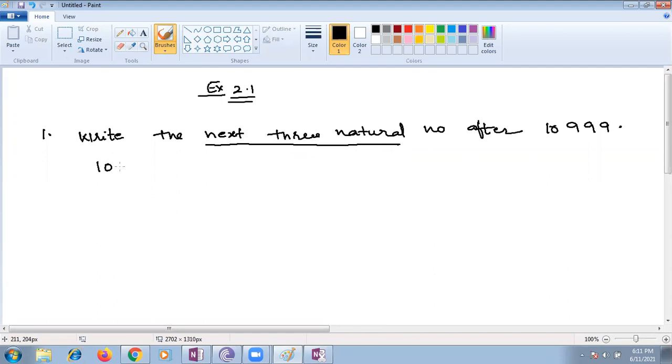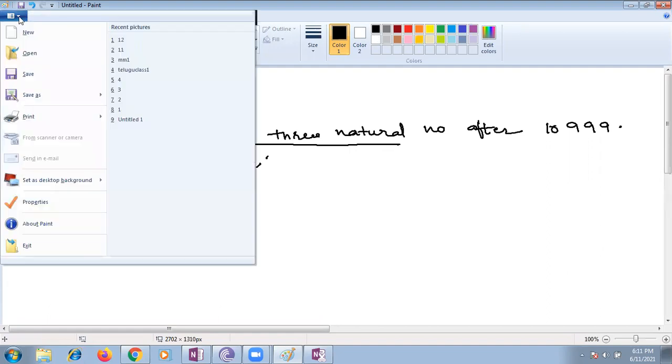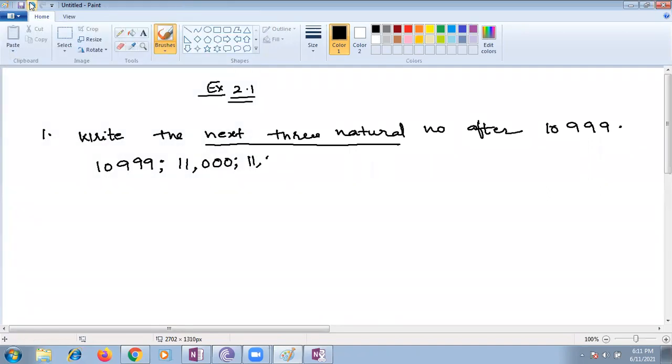So the first number they gave is 10,999. Ma'am, the second number is 11,000. Very good, 11,000. Then 11,001, then 11,002, ma'am. Children, I'm not keeping commas so that you will not get confused. If I keep commas, you will definitely get confused here.